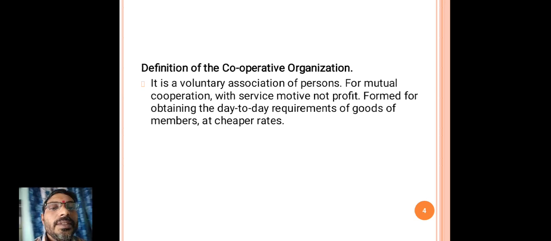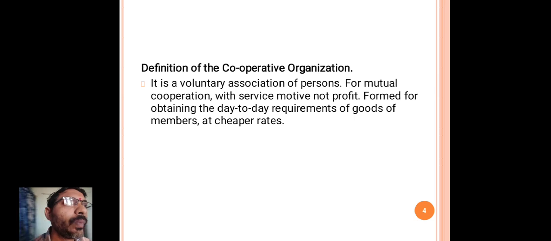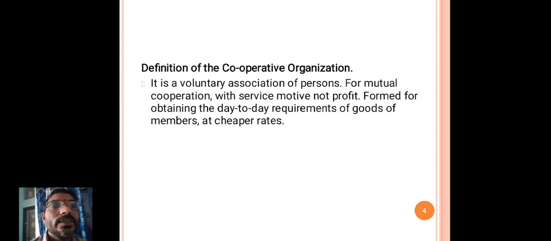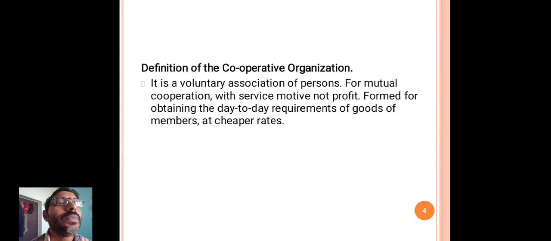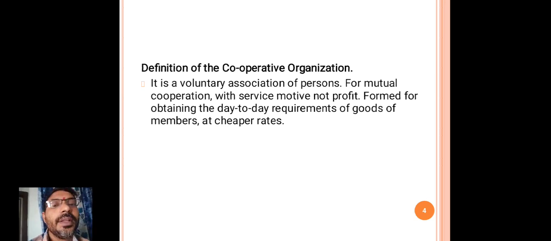In the trading organization, there are various forms of business concerns: the sole trading business concern, the partnership type of business concern, the joint stock company, and one of the business concerns under trading business is the cooperative organization.